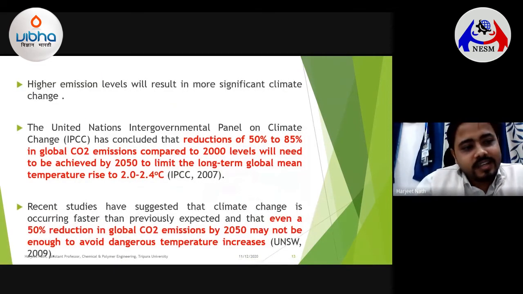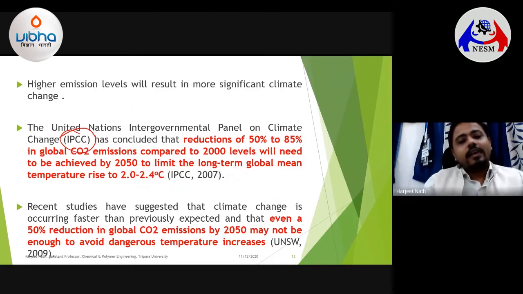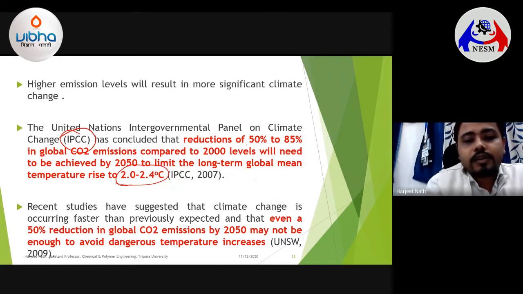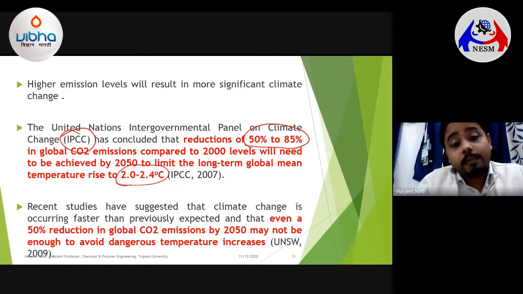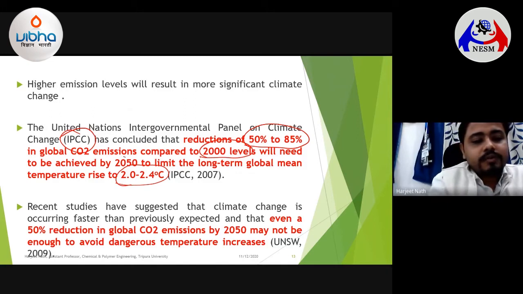Now, as you all know, higher emission levels will result in more significant climate change. The United Nations Intergovernmental Panel on Climate Change, also known as IPCC, has concluded that in order to limit the global temperature rise to between 2 and 2.4 degrees centigrade, we have to reduce our pollution levels, or the carbon dioxide emissions, by around 50% to 85% compared to the 2000 levels. And that has to be achieved by 2050.